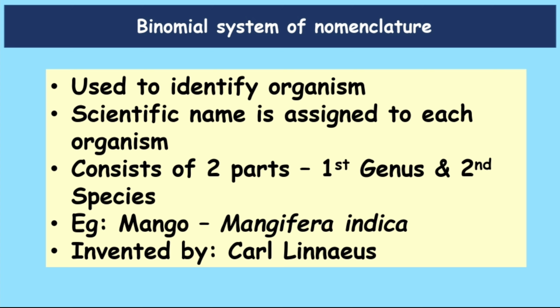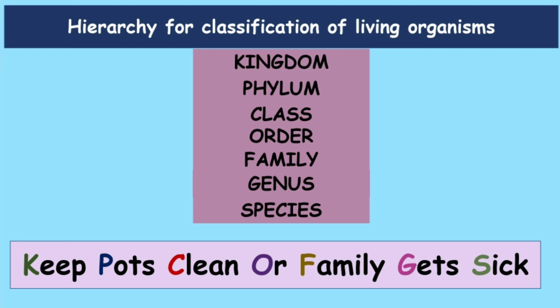For example, the scientific name of mango is Mangifera indica. Mangifera is the genus and indica is the species. This was invented by Carl Linnaeus. For example, we humans are Homo sapiens sapiens. Got it? So how will you learn the hierarchy for classification of living organisms? Here I will give you one trick. Read the below line.